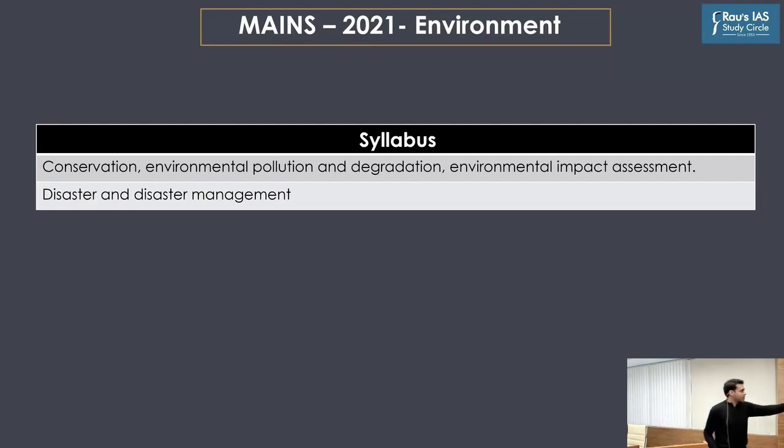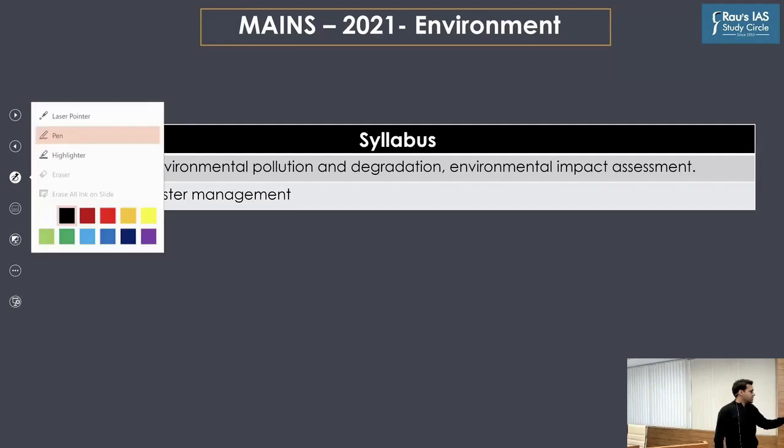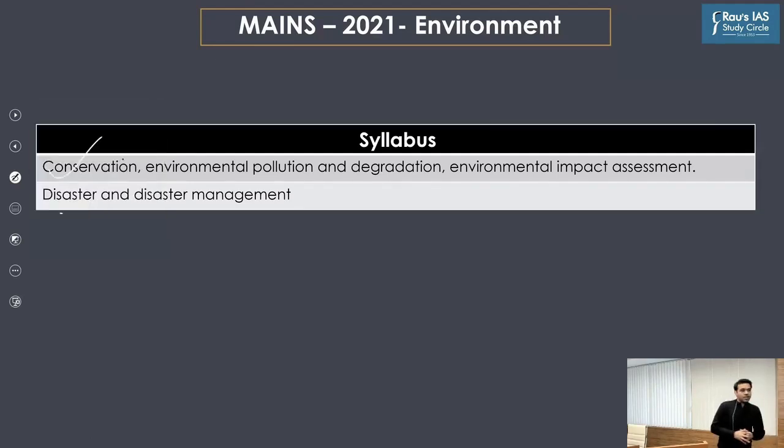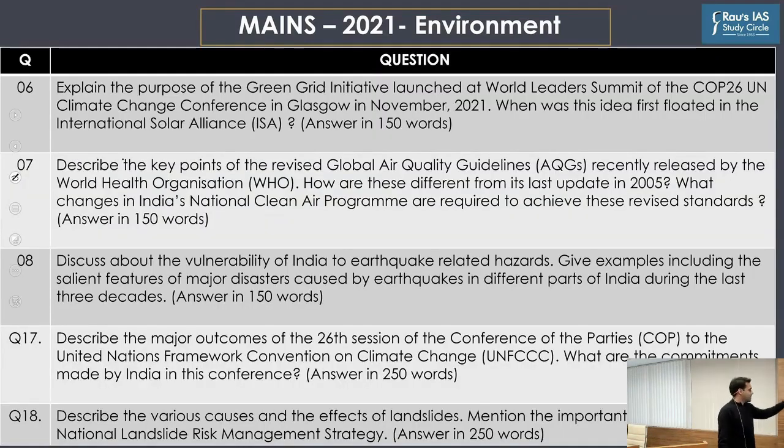Okay, so beginning with the discussion on the environment section of GS paper 3, we already know that there are 2 lines to the syllabus. Of course, these 2 lines do not give you the full extent of the actual number of questions and the weightage which is allocated to this part of the syllabus. Because when you look into the number of questions and the overall marks dedicated to these questions from the environment section, they are 5. So a total of 5 questions were asked out of the total 20 questions.